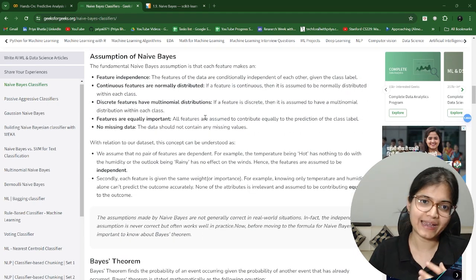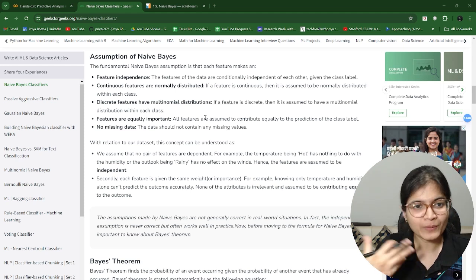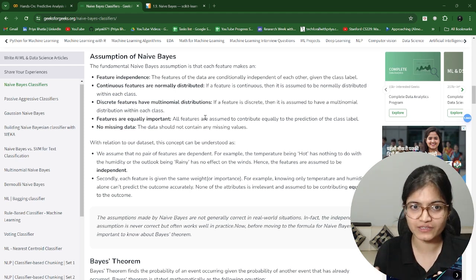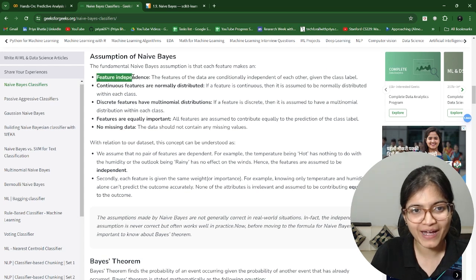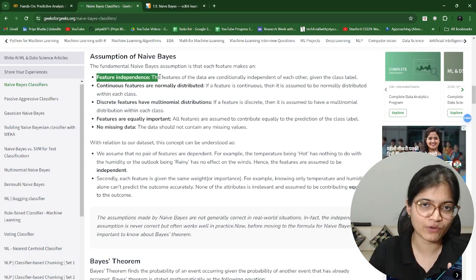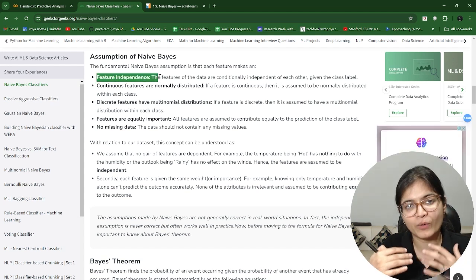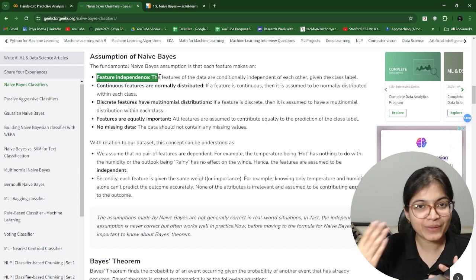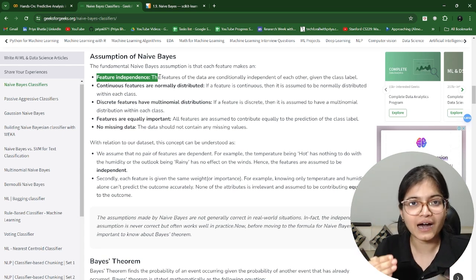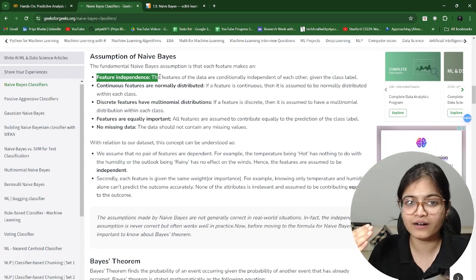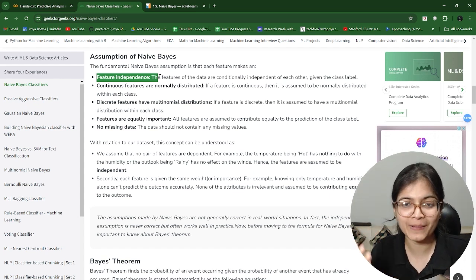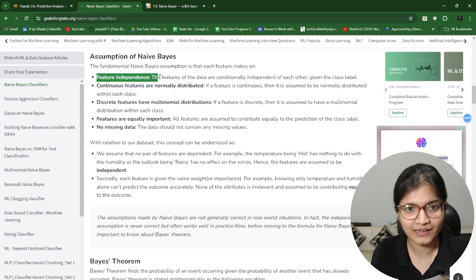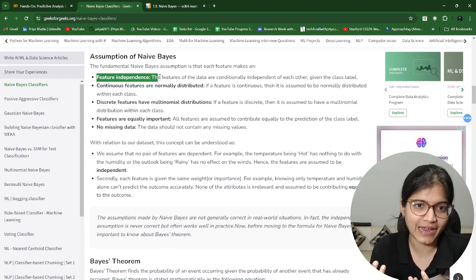Before moving ahead, in practical scenarios, at what point of time can we go for this? The important thing to understand is the assumptions. The very first assumption of naive Bayes says that the features we are working with, for example, in our data we have worked with four features: outlook, humidity, windy, temperature. All these features should be conditionally independent of each other. Then only you can apply this naive Bayes classifier. Otherwise, we cannot apply it.